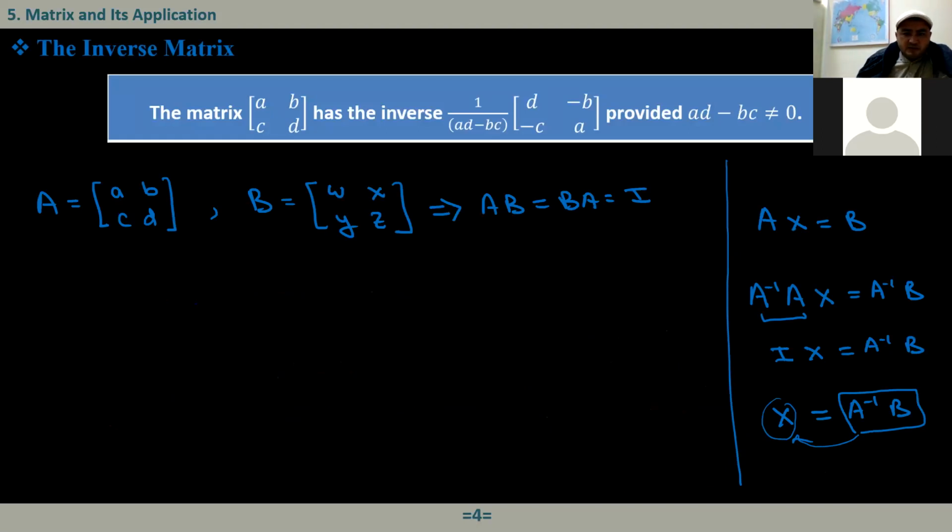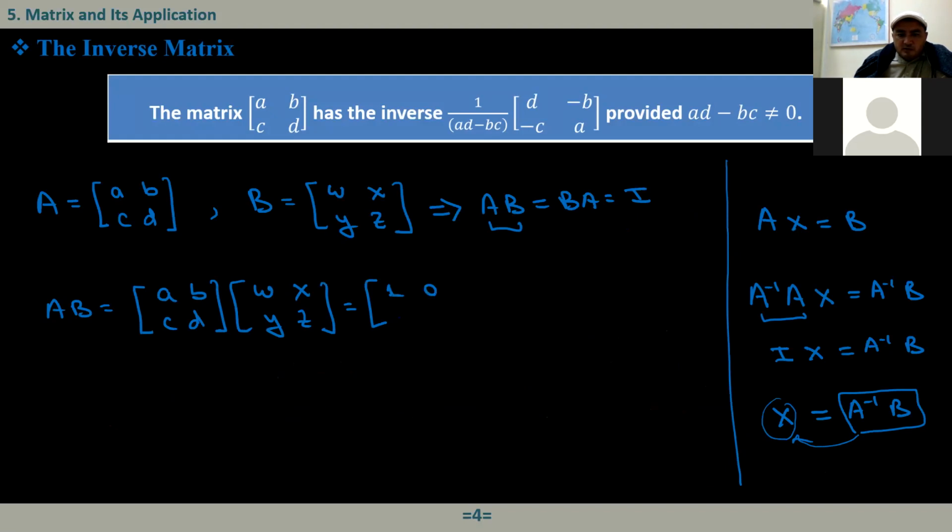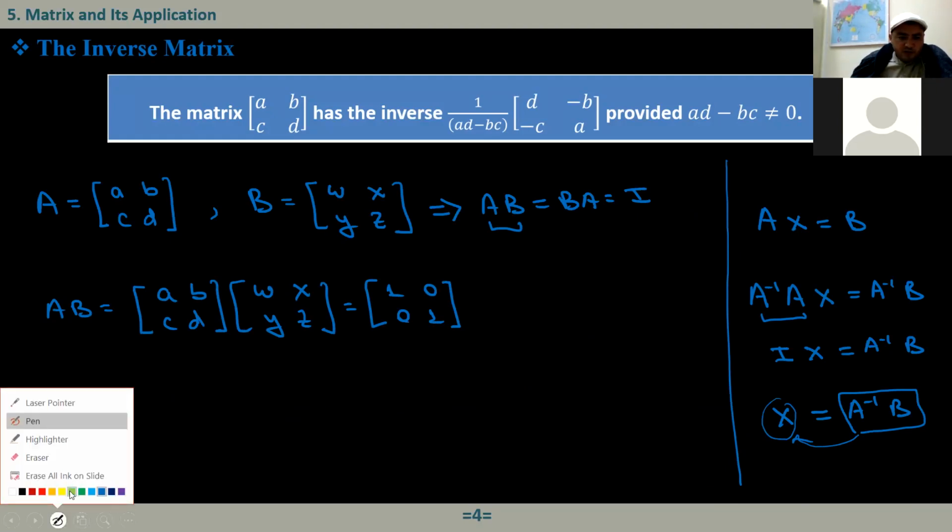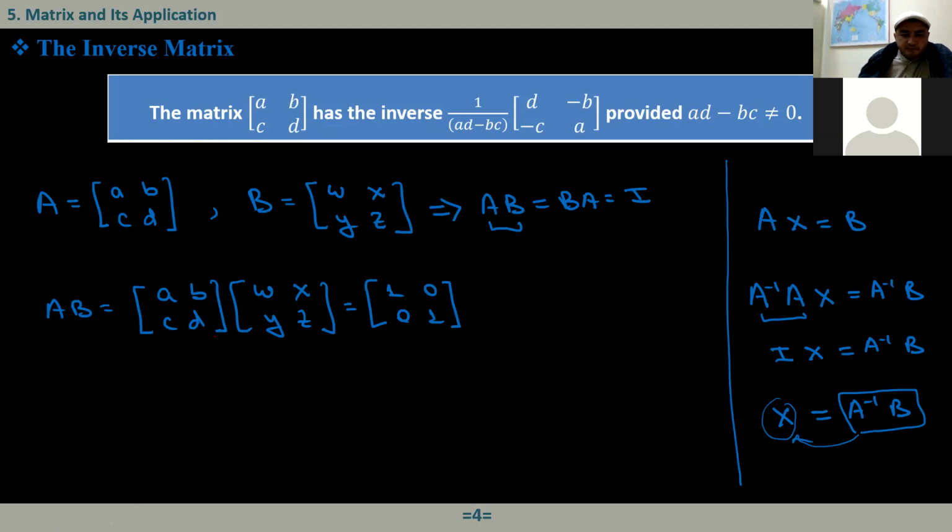To answer this question, I have to solve this system. Since I'm assuming that A times B equals I, let's multiply A times B. That is A, B, and C, D, times W, X, and Y, Z. On the right-hand side we have I, the identity matrix, that is 1, 0, 0, 1. So we know how to multiply these matrices.